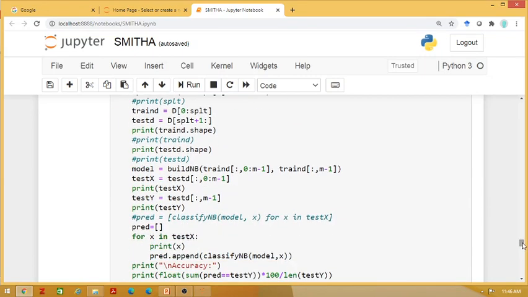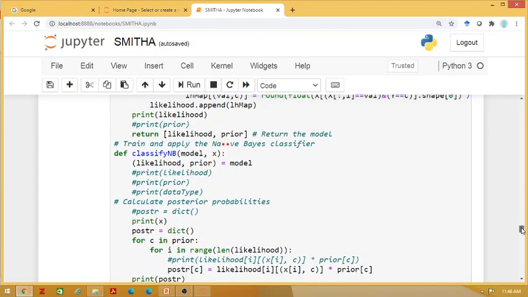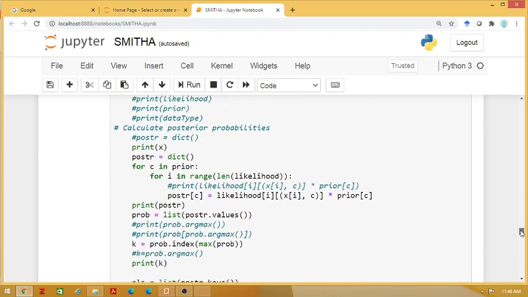Then the test cases will be given, and here I have given 3, the last 3 rows. For each test case, the classify function, based on the likelihood and prior probability, computes the posterior probability. Likelihood into prior is the posterior probability. The denominator is a constant, so you can remove it. Therefore, for each class it is enough to find likelihood into prior. Then we find which class maximizes it, that is, the maximum probability.